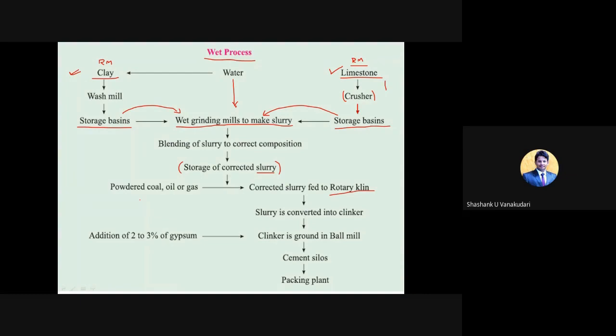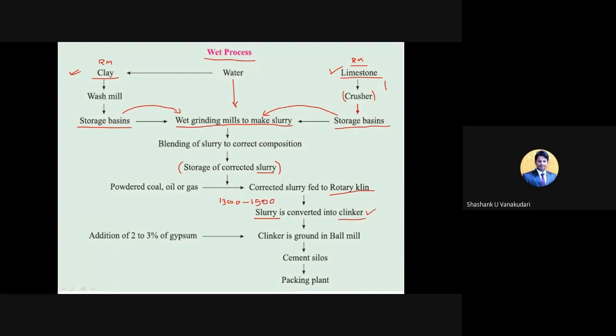After attaching to that surface, they provide a certain amount of heat from the exit end, so that with the rotation of the rotary kiln the slurry dries. The slurry is like a paste material with some amount of water. After providing 1300 degrees Celsius to 1500 degrees Celsius, it forms clinker.